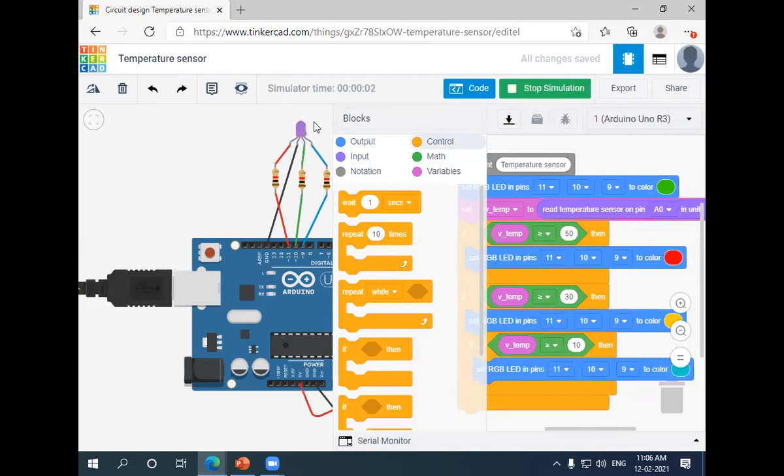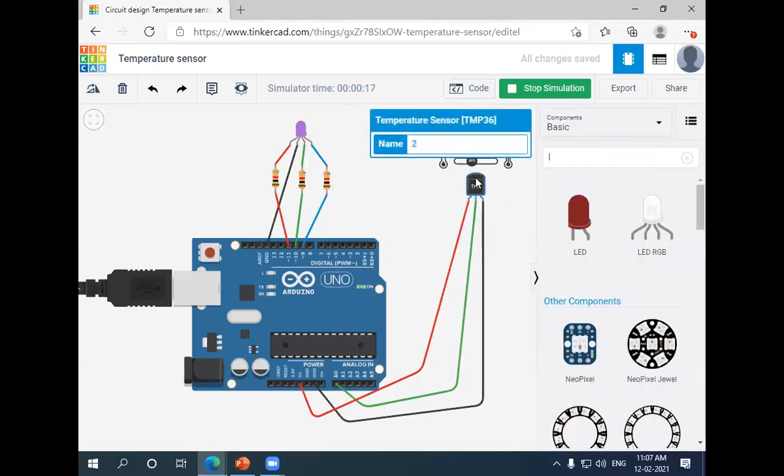You can see the color of the LED light is getting changed. I'm increasing and decreasing the temperature sensor value, so you can see the color changing. When I increase the threshold value, it shows red, then green, yellow, like that. It changes according to the conditions.